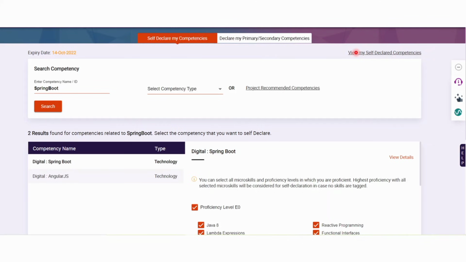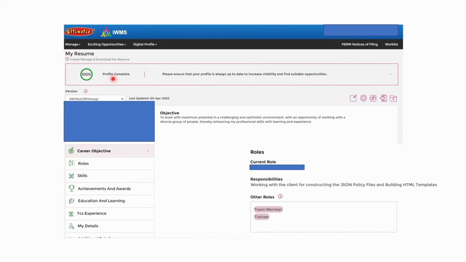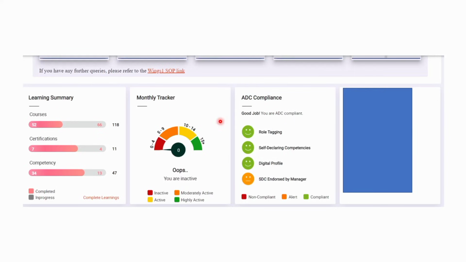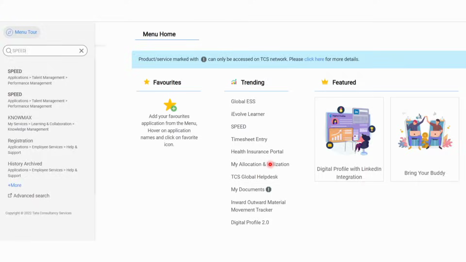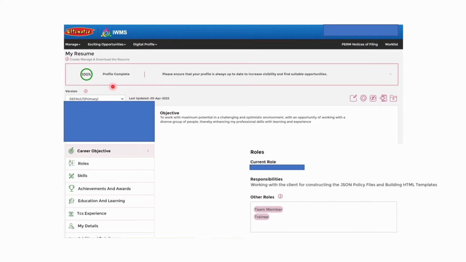Okay, now let us move forward, and now we will have a look at how to complete your digital profile. Now here we have seen that the third option is digital profile. Now you have to click on this digital profile again. Okay, after you click on that, it will take you to this kind of page. Okay, so now here my resume is shown and your profile must be 100% complete. This is very important. Okay guys, if it is 92% or 75%, then it must be completed. Okay, 100%. Now what you can do is here your default details will be shown, that is your name, your role tagged or not.